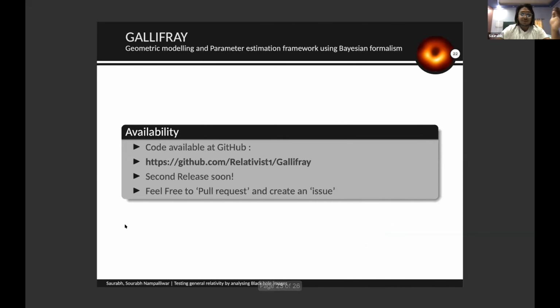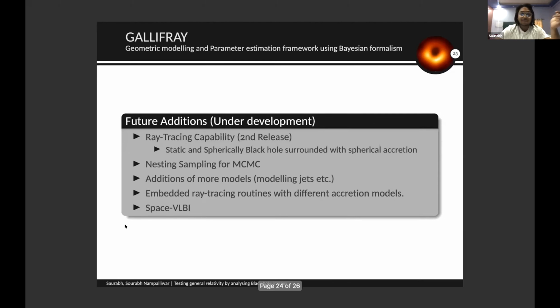Okay. So the code is available at this website. You can go and make pull requests or raise issues, and if you have any requests or issues, you can feel free to contact us. We will be adding some things in the coming time, which are space VLBI, more ray tracing routines, more models, and more relativistic modeling.